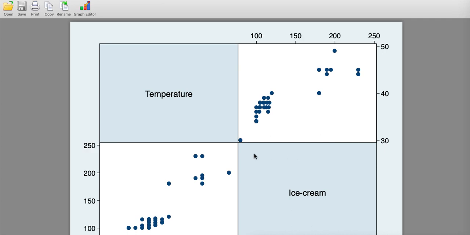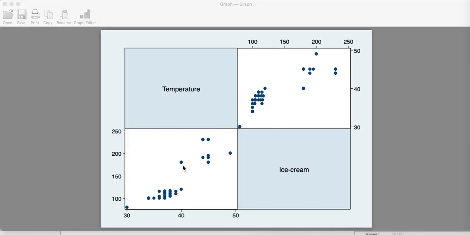Now you see here, you can see this type of relationship between these two variables. Can you see this graph clearly? We have temperature here and ice cream here. Somehow there is a positive correlation between these two variables. It is not strong, but it is positive. So let us go by using